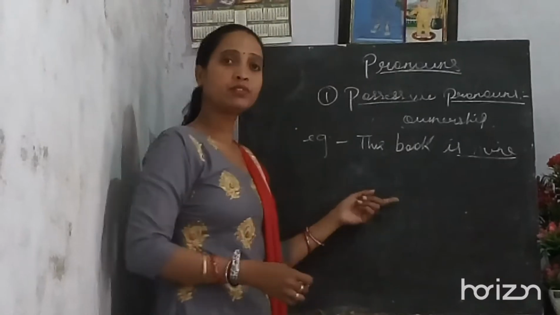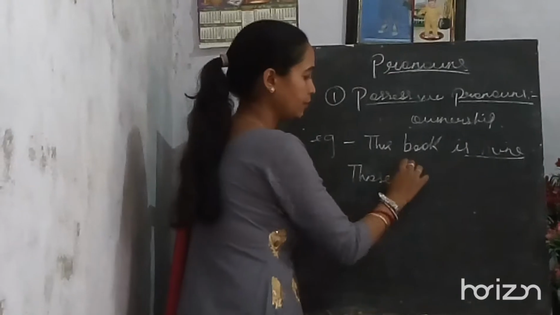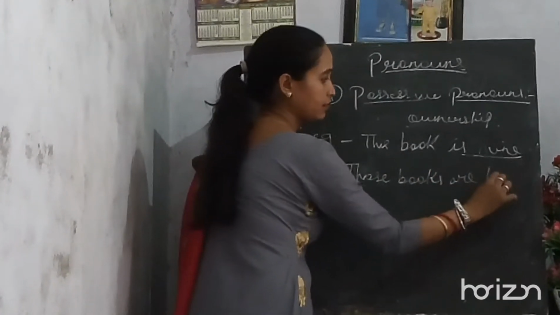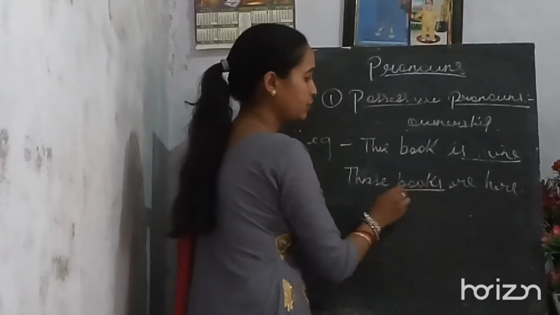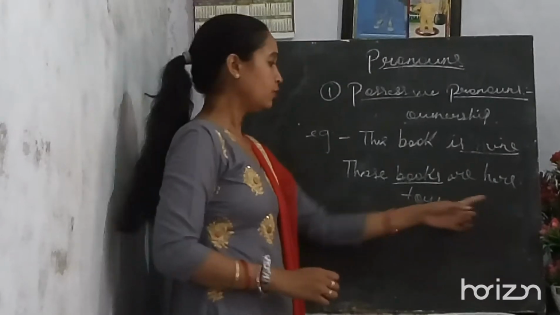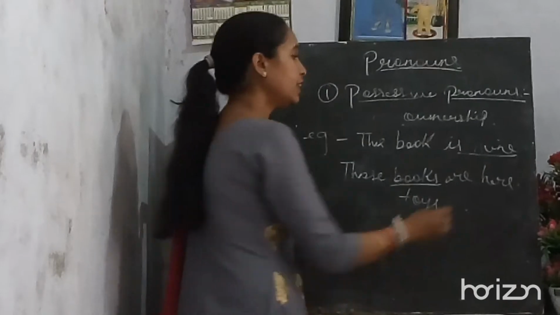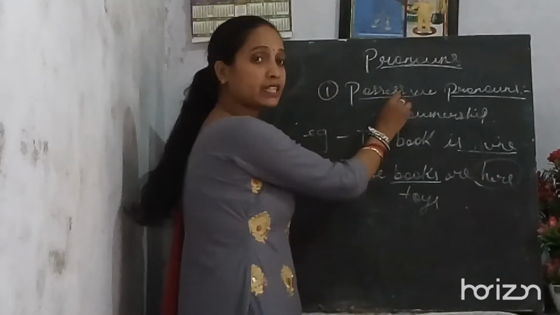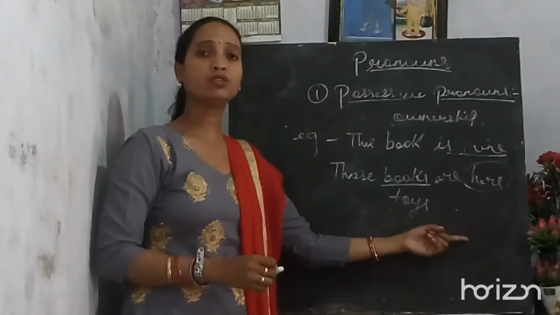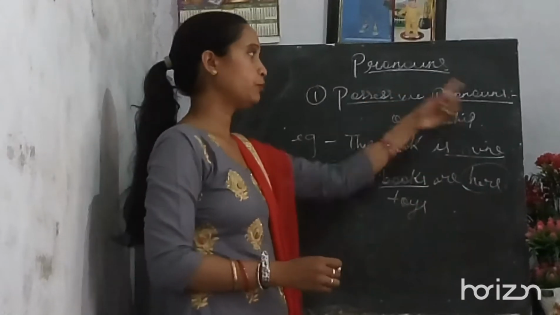We can understand this with one more example: those books are hers. You can write toys also, like those toys are hers. This toy belongs to whom? That is hers. Clear? So here, hers becomes the possessive pronoun because it is telling you the ownership, that these toys or books belong to her. So, the ownership in the possessive pronoun.